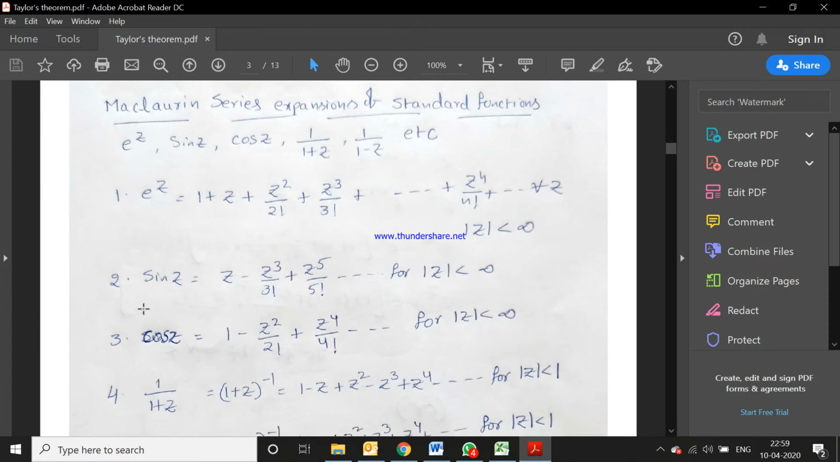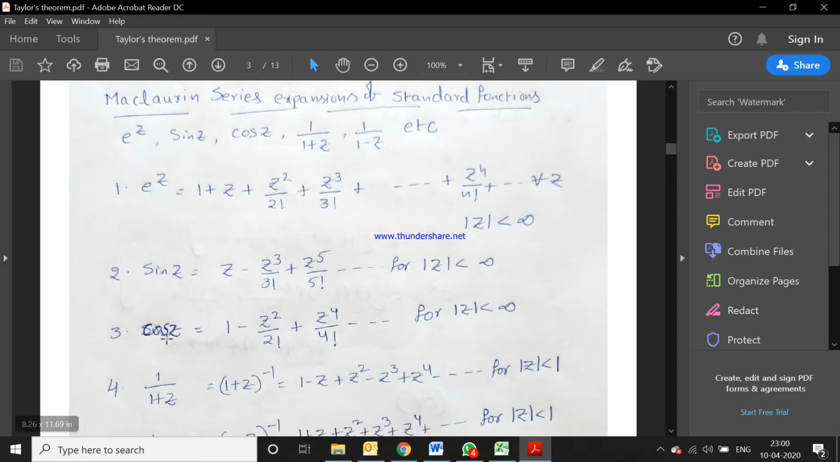Going to sin z, the series for sin z is z minus z cube by 3 factorial plus z power 5 by 5 factorial minus and so on, for mod z less than infinity. So the radius of convergence is infinity here. For all of these, e power z, sin z and cos z, the radius of convergence is infinity. Now cos z is equal to 1 minus z square by 2 factorial plus z power 4 by 4 factorial minus and so on, for mod z less than infinity.